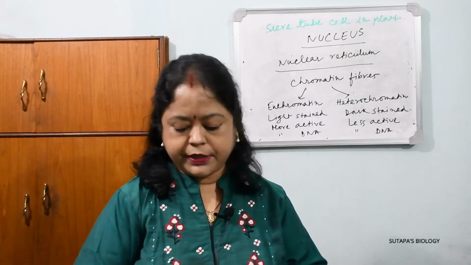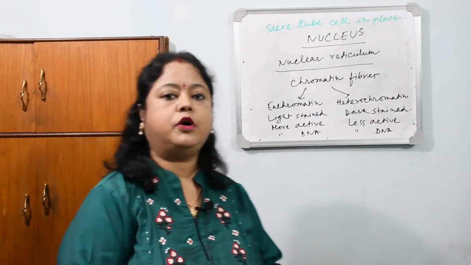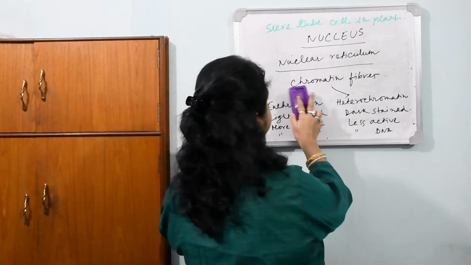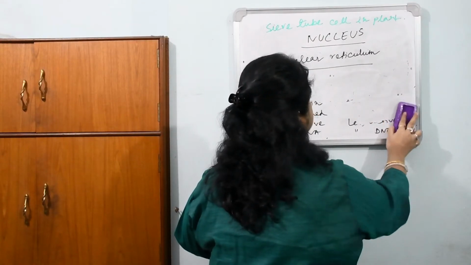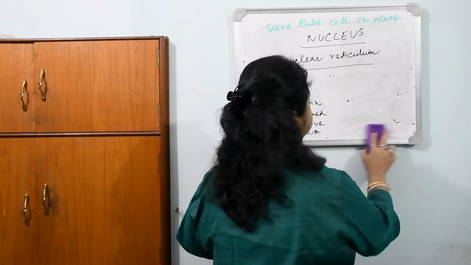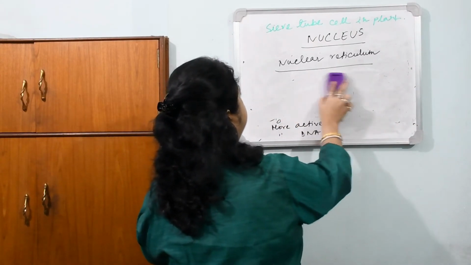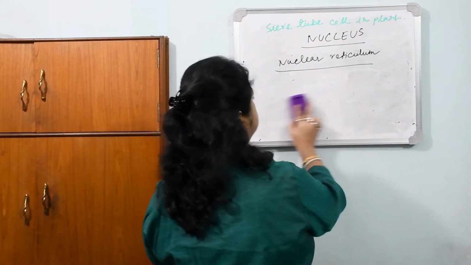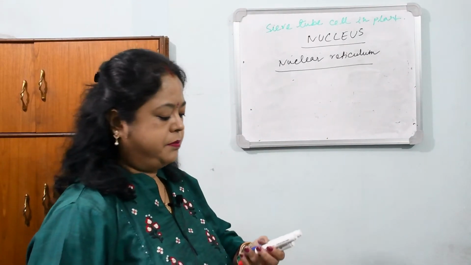And in the dividing cell, again I am telling you, we can observe the chromosomes. In mitosis we get prophase, metaphase, anaphase and telophase. All these are the subphases of the divisional phase, mitosis.